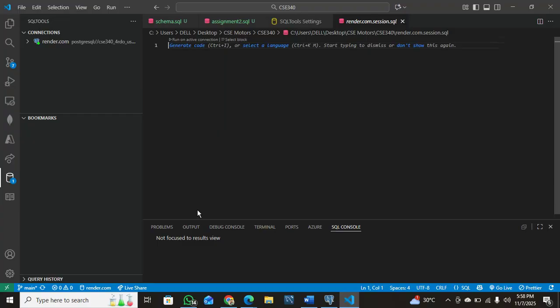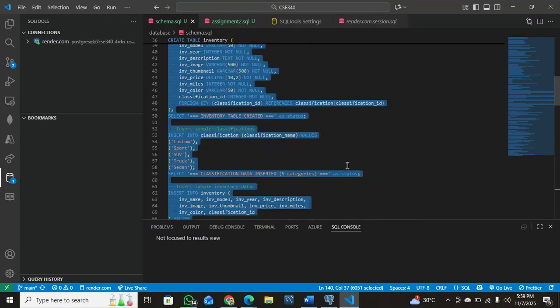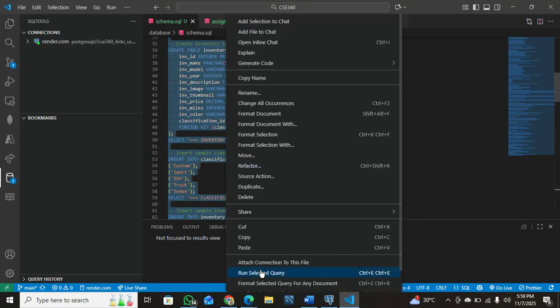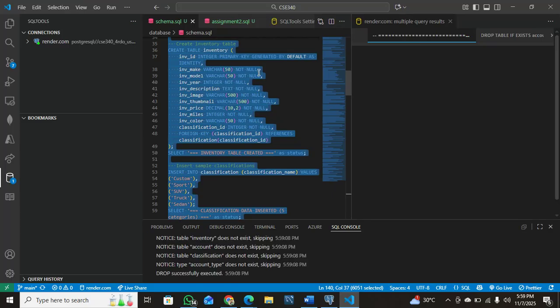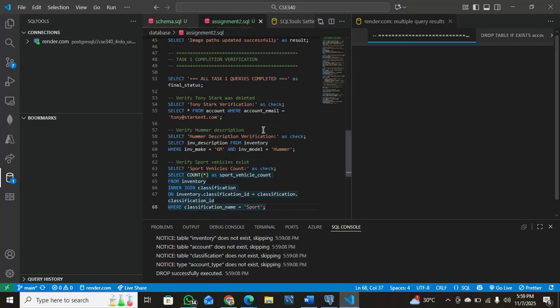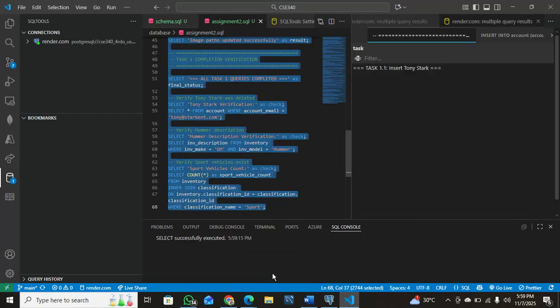So let's watch as it connects. Okay, now our server is already connected to Render. So we have VS Code merged with our database from Render. Now this is our schema SQL file. I will highlight all and run the selected query. So everything has been run. I'll also highlight all and run the selected query. So we also have everything run.